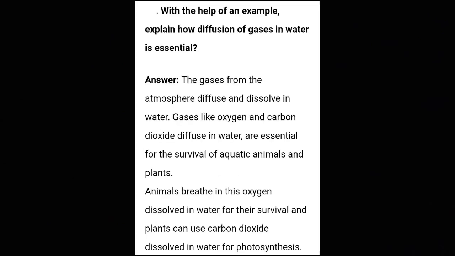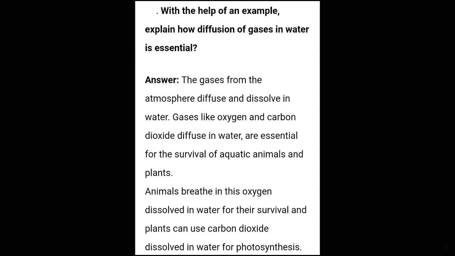Next question: with the help of an example, you have to explain how diffusion of gases in water is essential. In this you have to tell about the diffusion process of gases. The gases from the atmosphere diffuse and dissolve in water. So gases like oxygen and carbon dioxide diffuse in water, which are essential. Why are they essential?